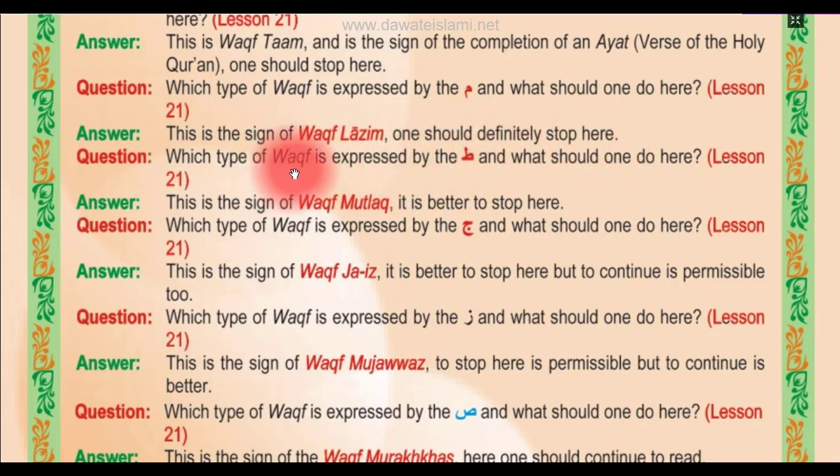Which type of waqf is expressed by the ta, and what should one do here? Lesson number 21. This is the sign of the waqf mutlaq. It is better to stop here.